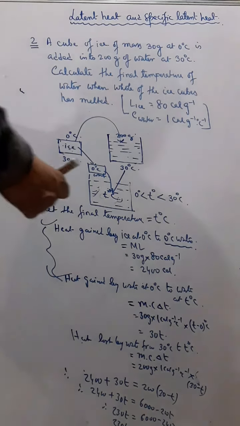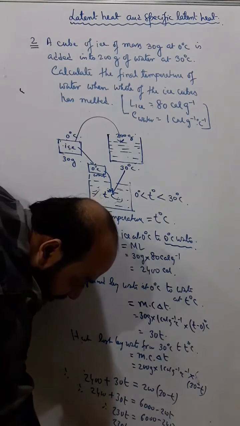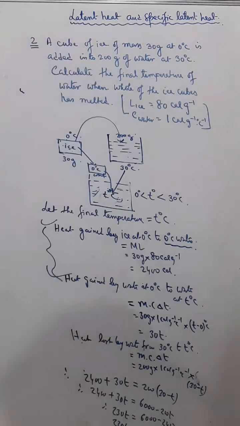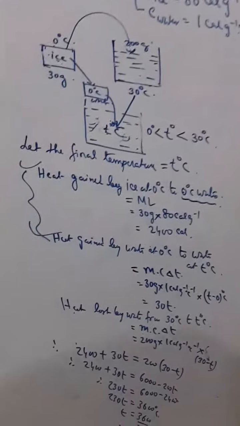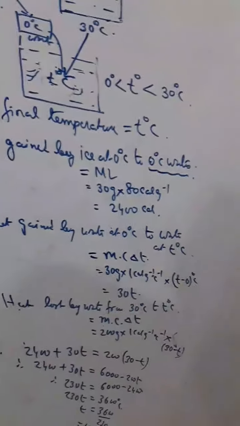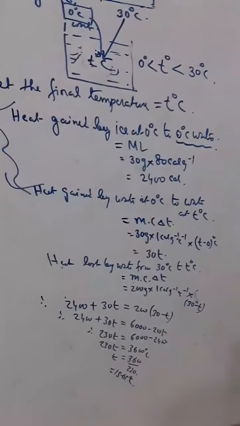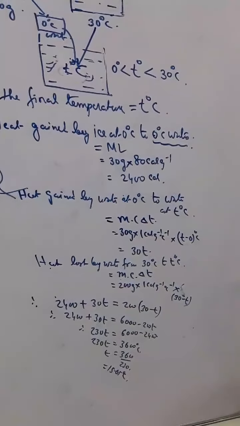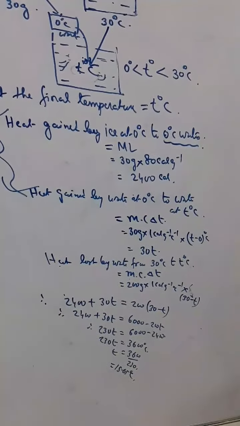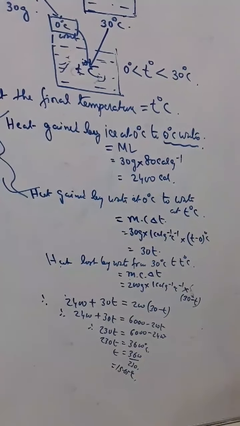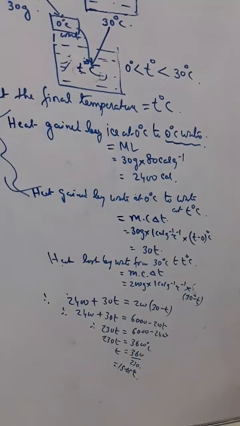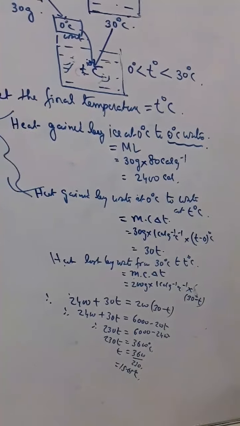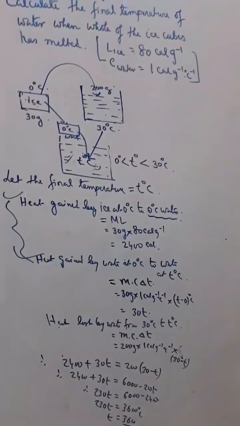And we can calculate it as 15.65 degree Celsius. So it will be more or less 15.65 degree Celsius. You can do this calculation after that, but still you can see. So finally, 2400 plus 30T equals 200 into 30 minus T, and from there you calculate T, and after calculation you will get T as 15.65 degree Celsius.